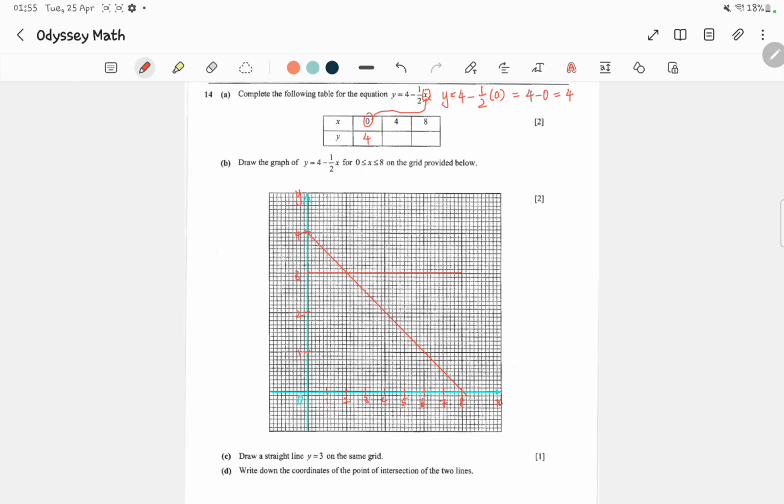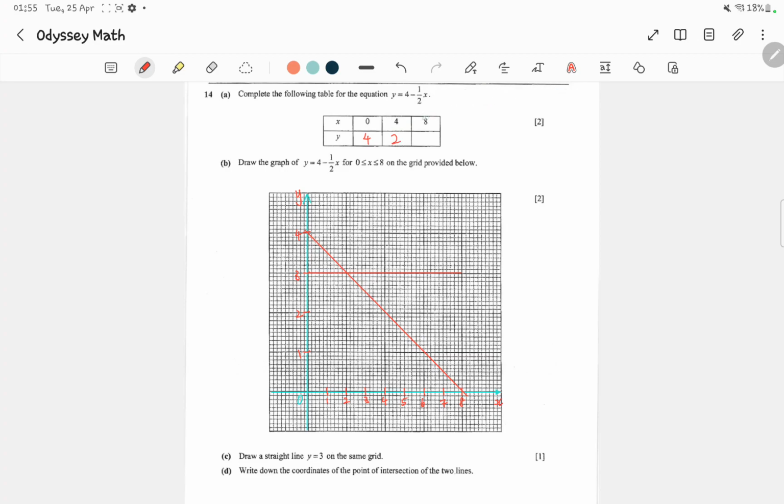Now we move on to the x value equals 4. Substitute over here. So y equals 4 minus 1 over 2 times 4. This equals 4 minus half times 4 is 2. So 4 minus 2 equals 2. So y equals 2 over here.